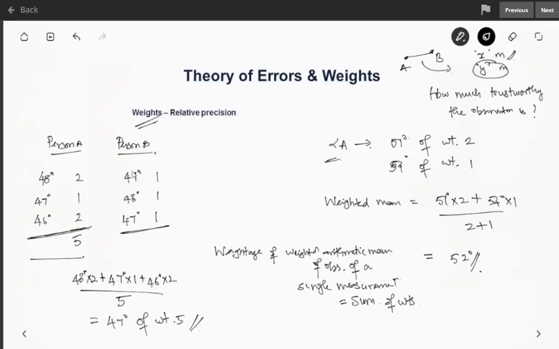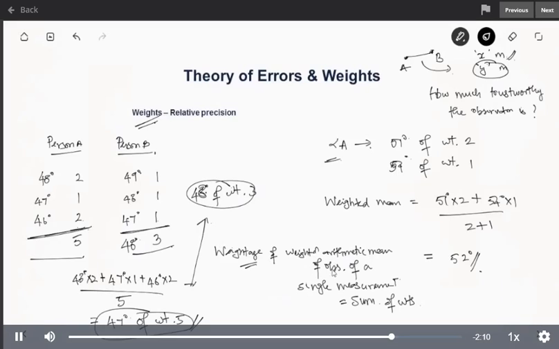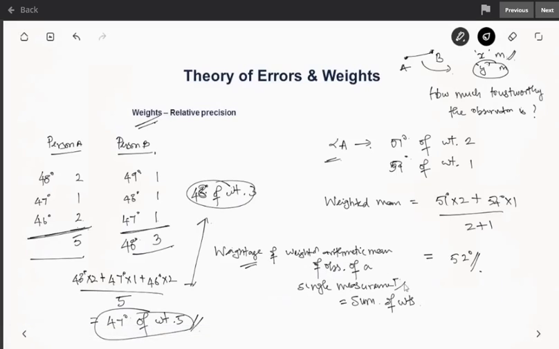And here, if you find the weighted mean, 49 into 1 plus 48 into 1 plus 47 into 1, divided by 3, you will get 48 degrees, and the weightage is 3. So for person B, it is 48 degrees of weightage 3. By these two, you can again find the weighted arithmetic mean if you want to. So this is about finding the weightage of the weighted arithmetic mean of observations for a single measurement, which is equal to the sum of weights itself.